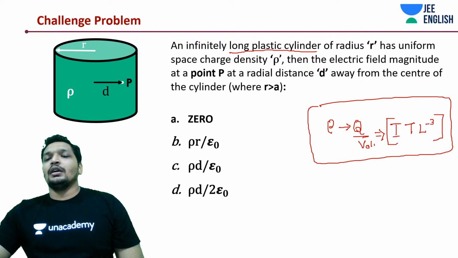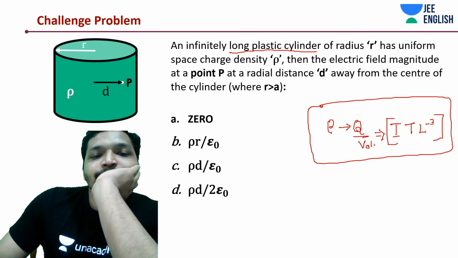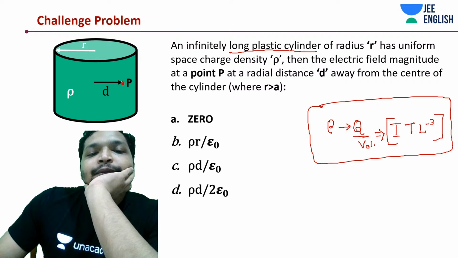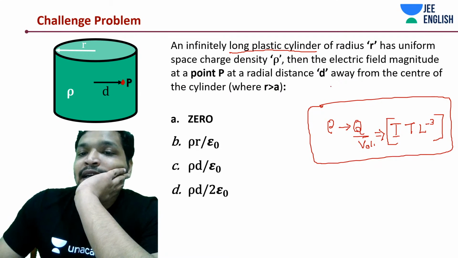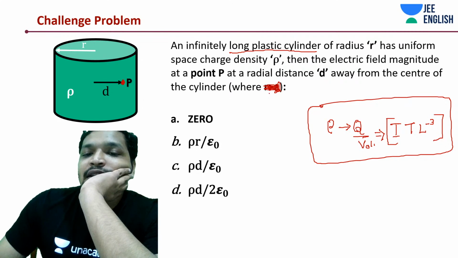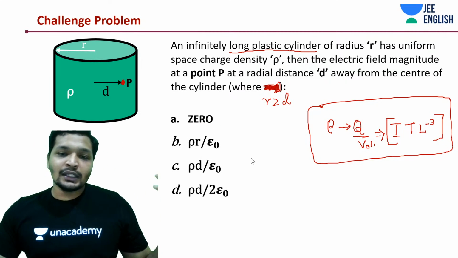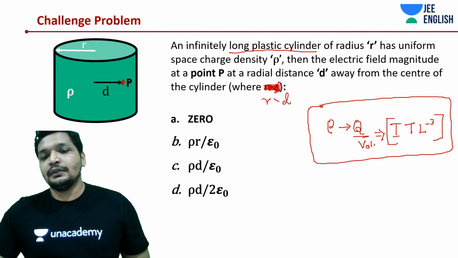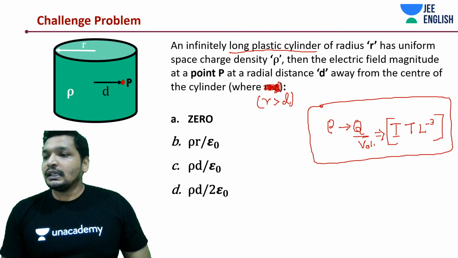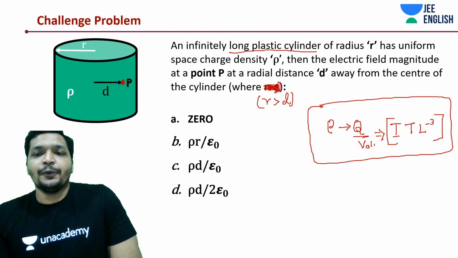Now the thing is, I need to analyze the electric field at a point D, at a radial distance D inside the cylinder, where R is greater than D. So if R is greater than D, and it's an insulator, do you think the electric field is going to be 0 just like in the earlier case?